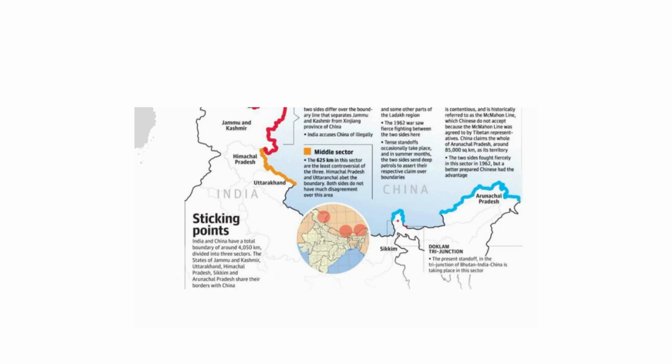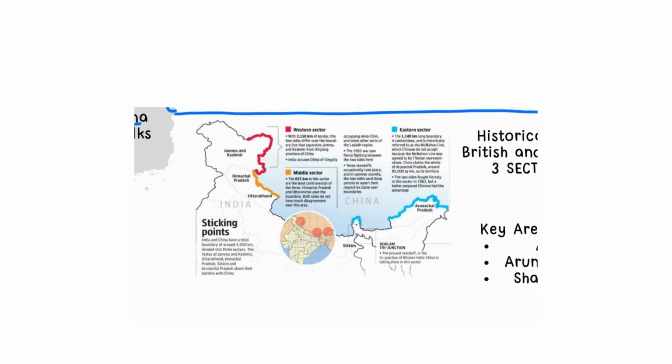The border has been divided into three different sectors. The western sector consists of Jammu and Kashmir, and it is the longest of all, covering 2,150 kilometers. The middle sector is the least disputed one, and we have two states in it, namely Himachal and Uttarakhand. And in the eastern sector, we have Sikkim and Arunachal Pradesh.